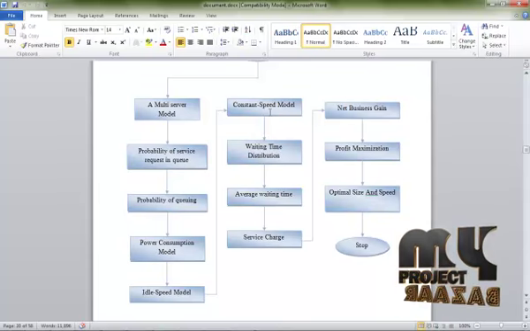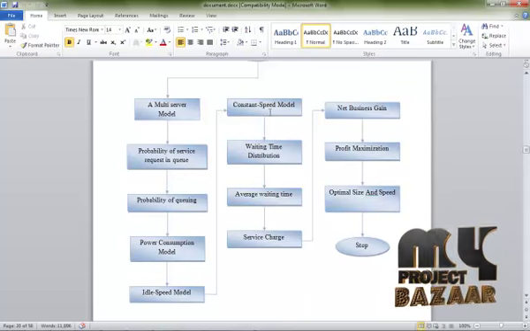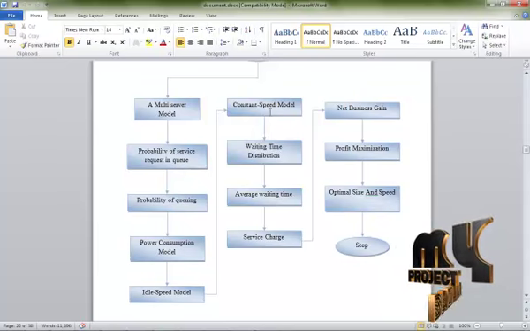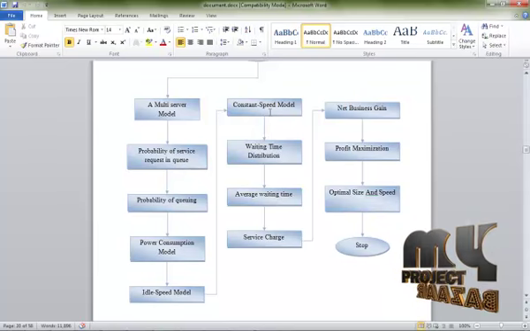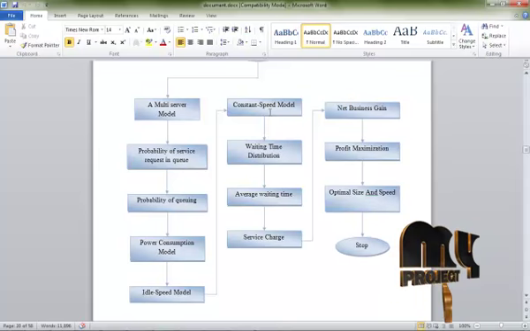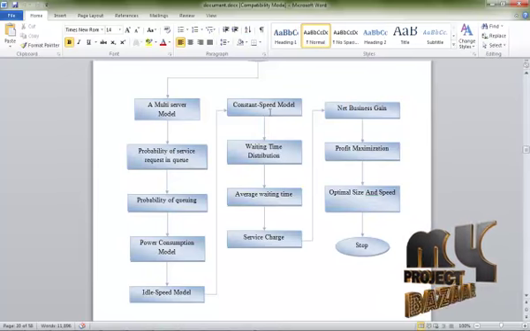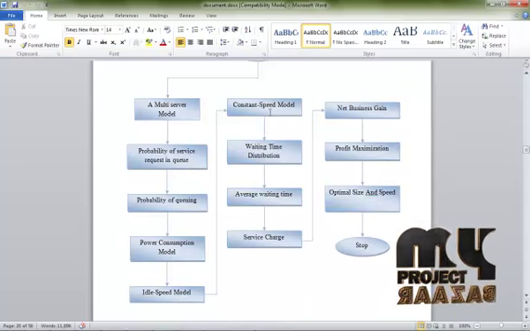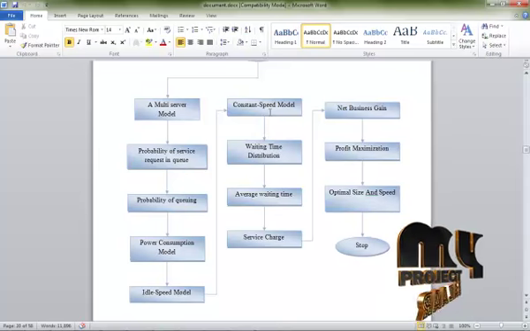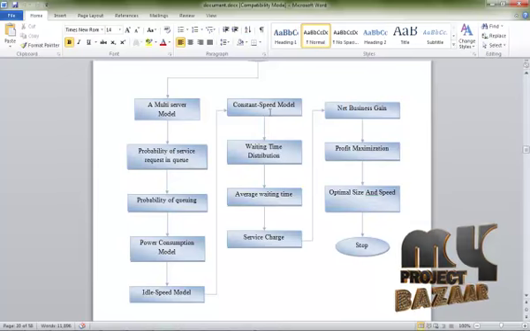Every server charges for the data storage service cost. In this service cost, the three types of servers are also calculated. Net business gain: the business gain is also calculated for all the servers. The profit maximization is also calculated for every server, each declaring one amount. Then optimal size and speed: what type of file has been sent and what speed is calculated for every server.